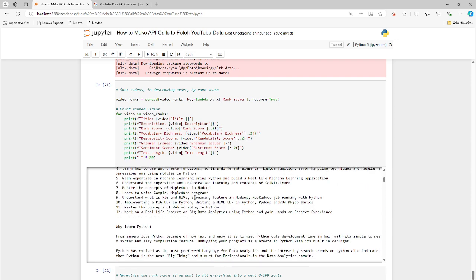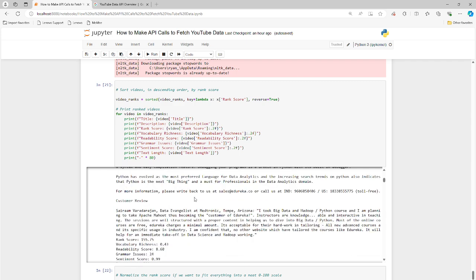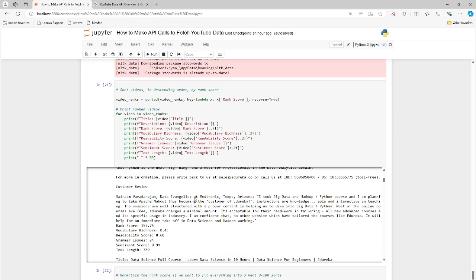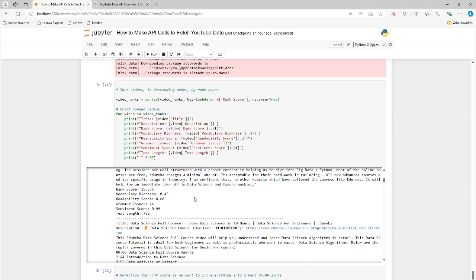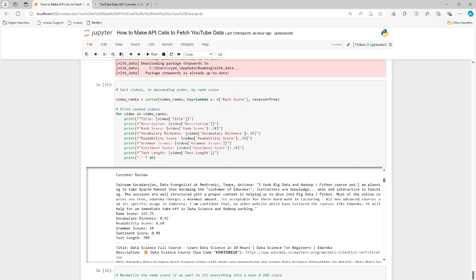And it should come into view. Going slow, I don't skip it. Okay, there it is. So the rank score. Second one, first one is what? 170, just over 170, right? This is 155, vocab 0.43, readability 8.6, grammar 24, sentiment 0.99, and text length 789.